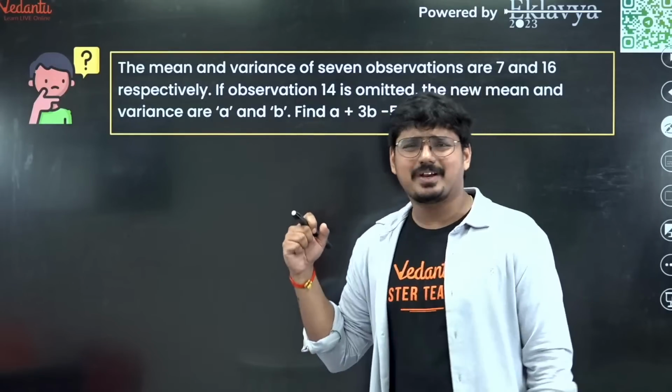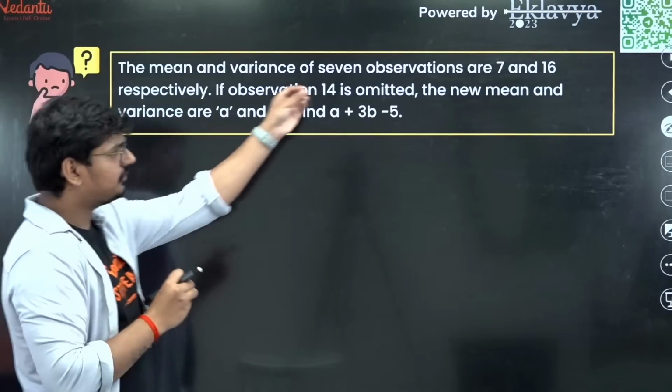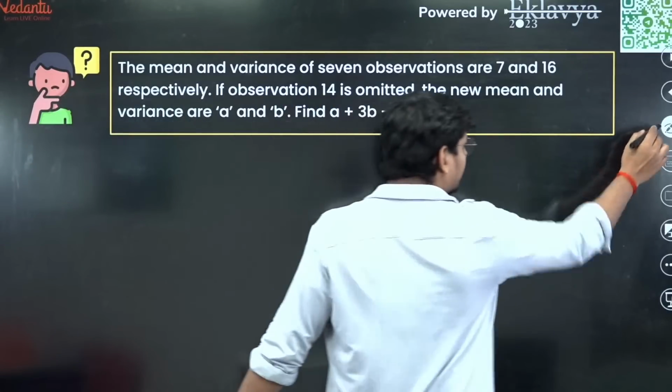And this is one such question from statistics, guys. What is given for you? If you see, the mean and variance of 7 observations are given. Okay, now how do we do this one?